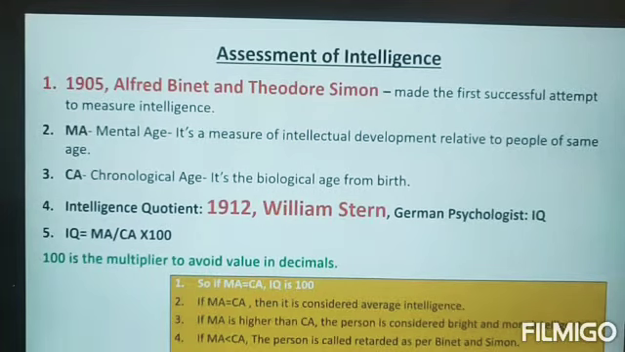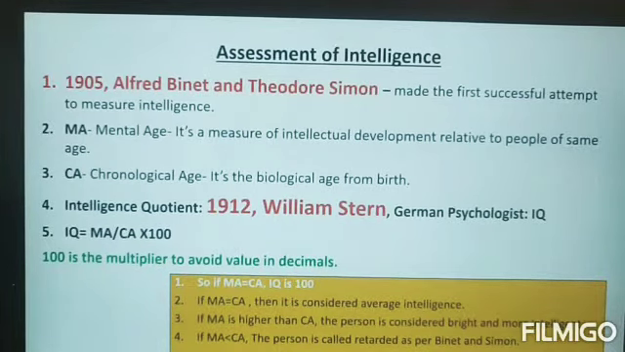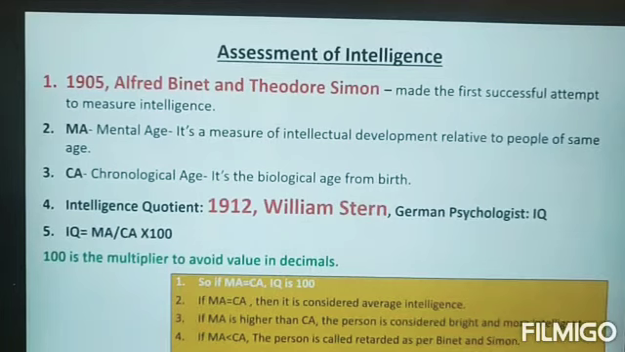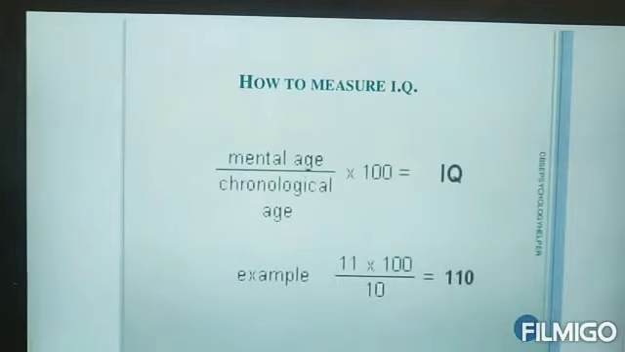Whenever MA is higher than CA, if you use your common sense here, if your mental age is more than your chronological age, you will be bright and more intelligent. Whereas if your mental age is less than your chronological age, you might be retarded, as per Binet and Simon. But we know we don't use the term anymore. How do we measure IQ? MA upon CA into 100 is equal to IQ.